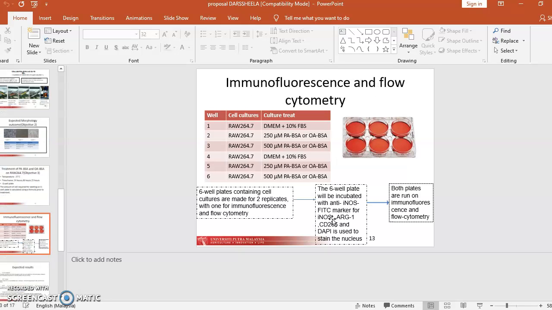This slide explains objective 3 in detail. 2 replicates of 6-well plates were used to observe the cell transformation for immunofluorescence and flow cytometry. They are incubated with antibodies, anti-iNOS FITC for the iNOS marker and CD206 for the ARG1 marker. We also use DAPI to stain the nucleus, and then both plates will be run for immunofluorescence and flow cytometry.